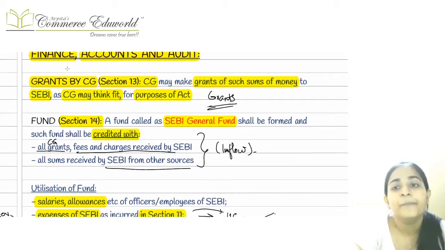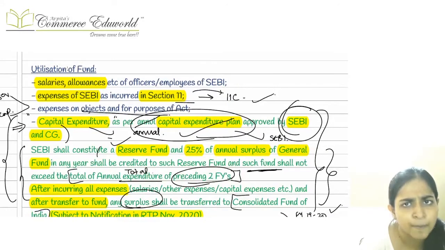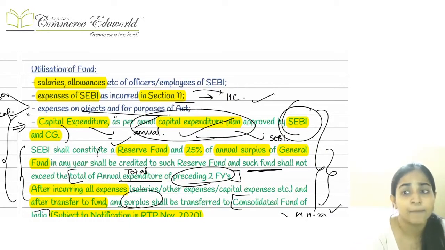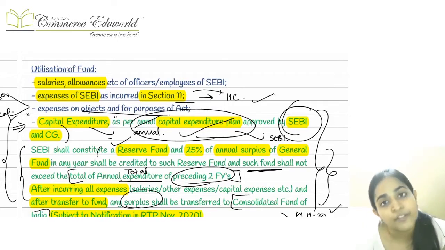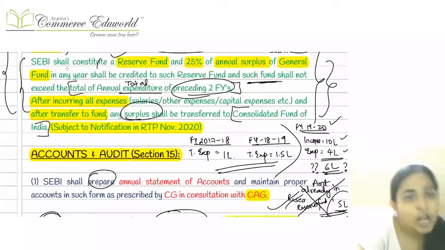And then this money can be used for what? This money can be used for meeting any admin expenses. This can be used for meeting any investigation expenses, inspection expenses. This can be used for meeting any capital expenditure also as per the capital expenditure plan. This can be used for meeting the objectives of the act. So for all these purposes, the money will be used from the SEBI General Fund only.